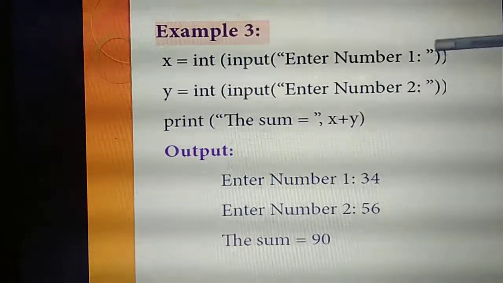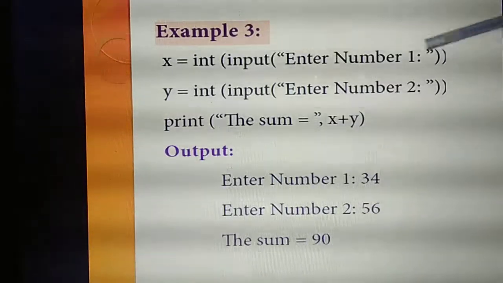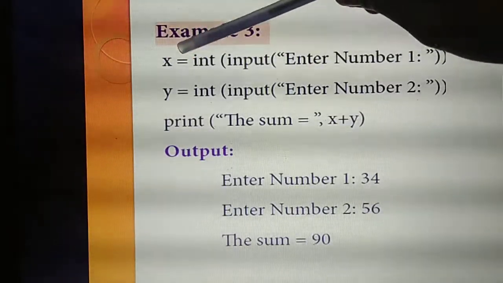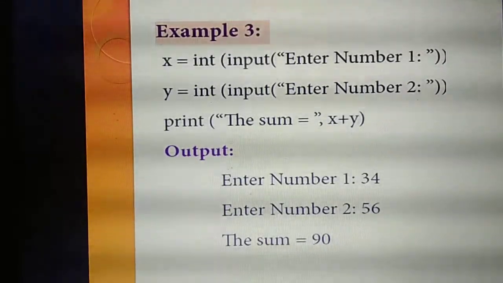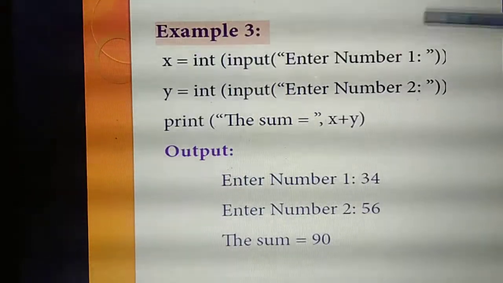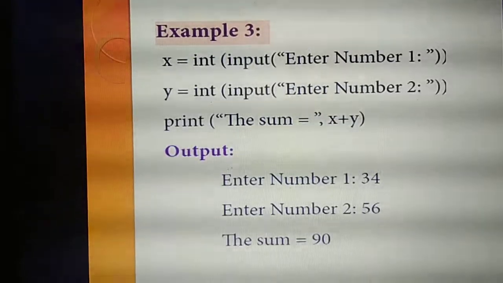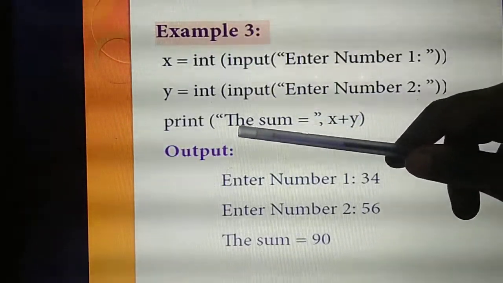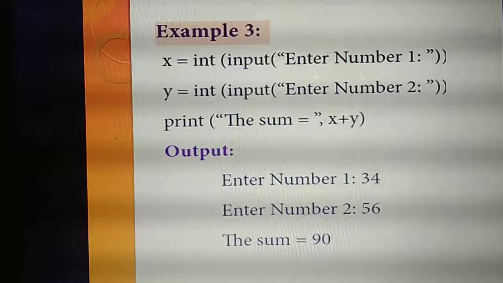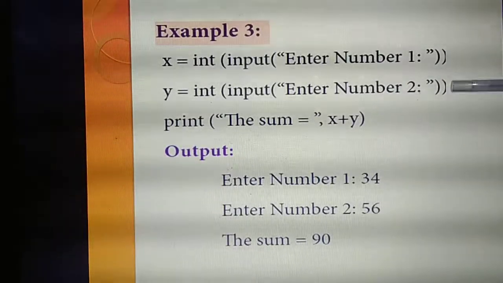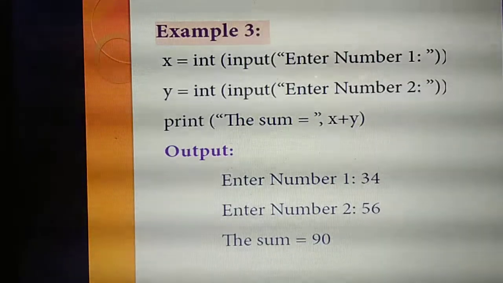The first number is stored in the variable x: you enter number 1, and that number is stored in x. The second number, enter number 2, is stored in the next variable y. That result I am storing in the variable called sum. If we print the sum, the output screen will display the sum. So x plus y adds the 2 values you enter, and the result will be displayed to you.